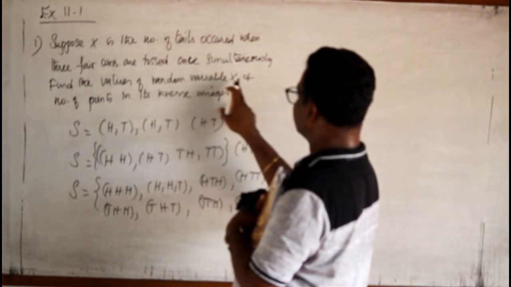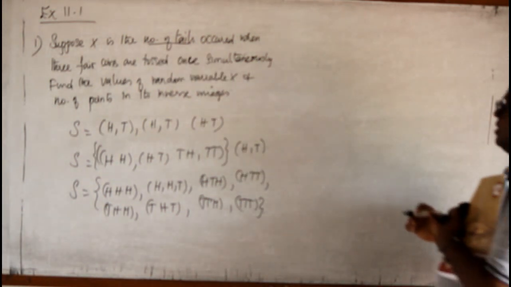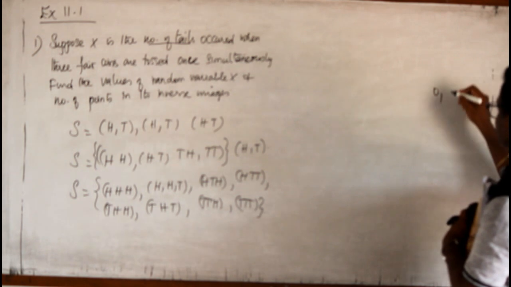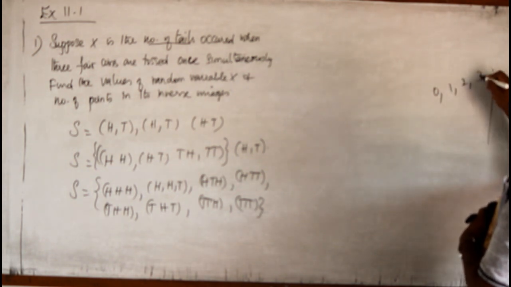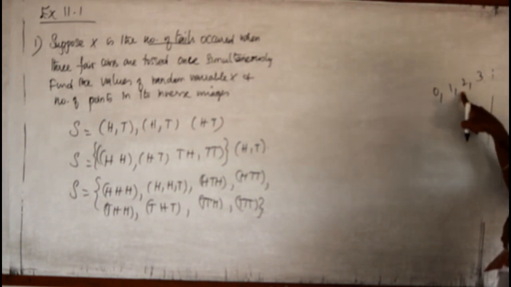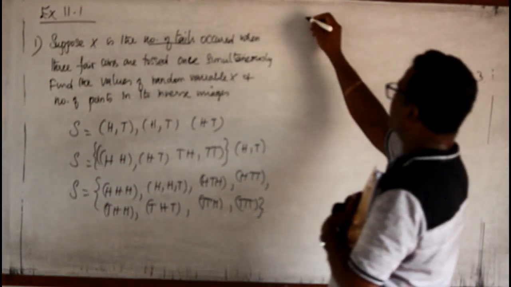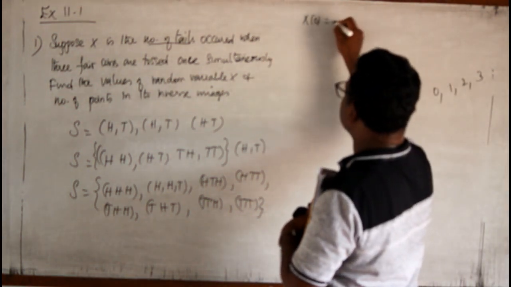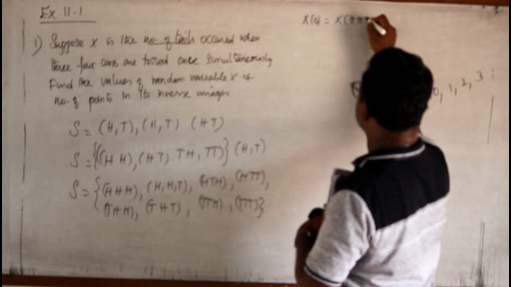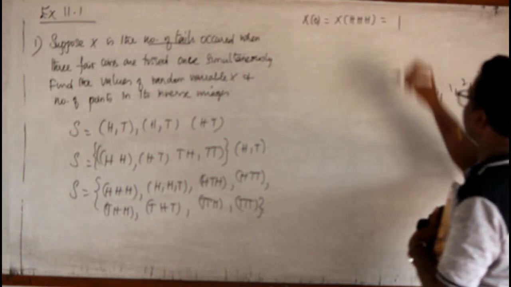Find the values of x, the random variable. Here, the number of tails is considered to be success. So, 0 success, 1 success, 2 success, 3 success. All the 3 to be head, that is 0 success. Only 1 tail, 2 tails, all the 3 are tails. These are the things. So, x of 0 means all are head. All heads occur only 1 time.